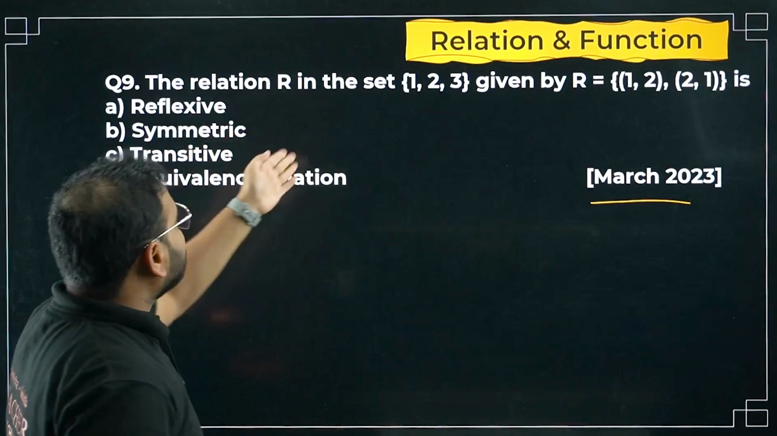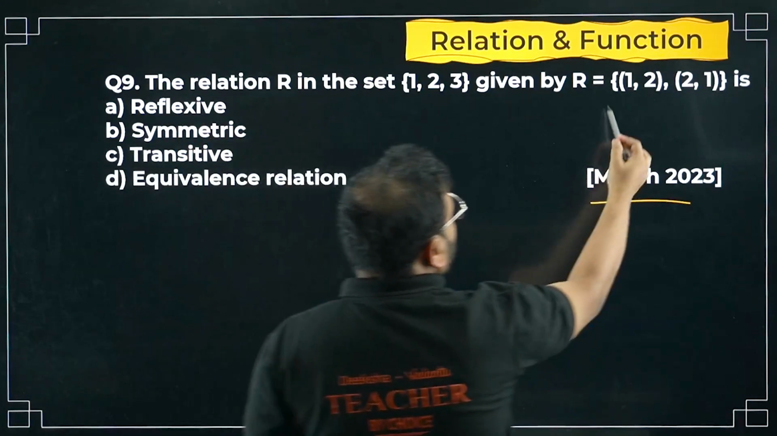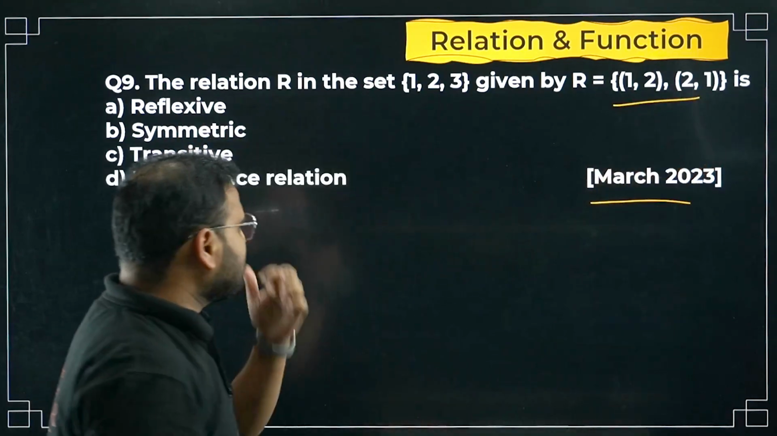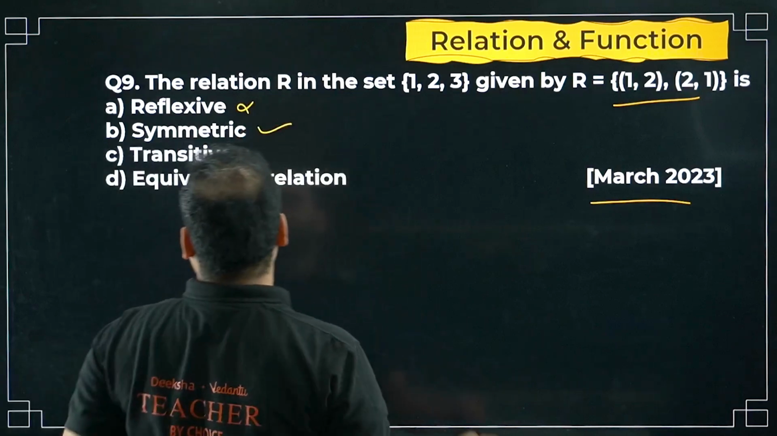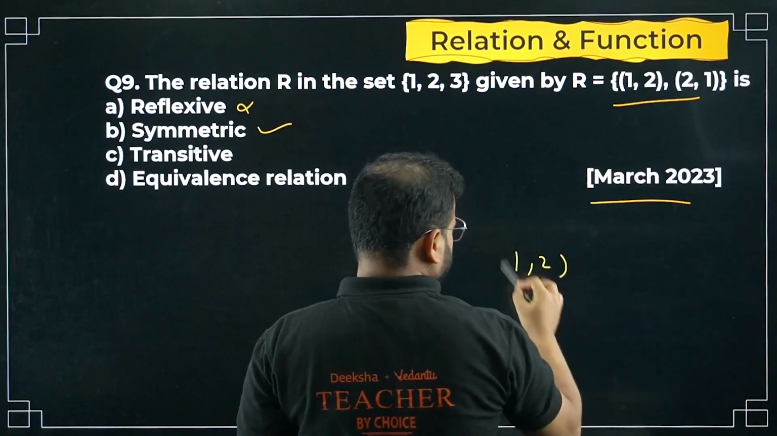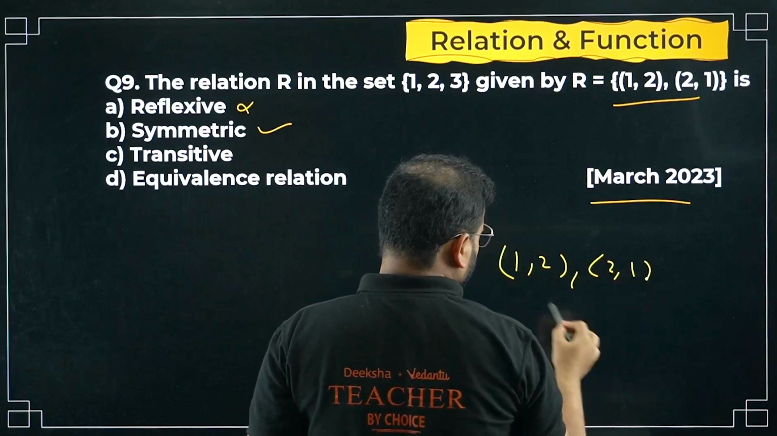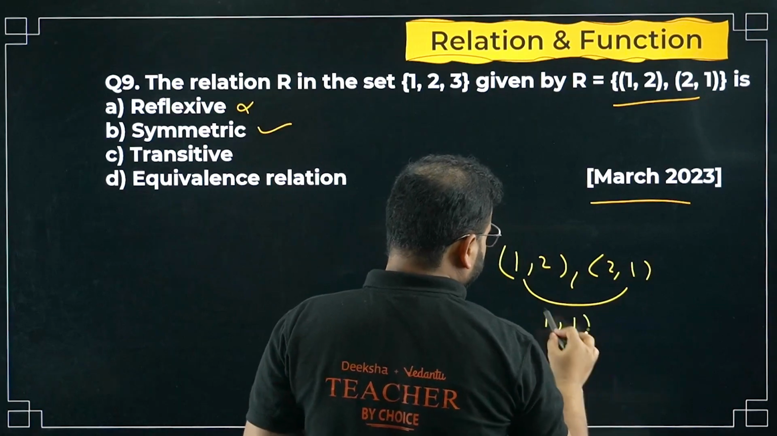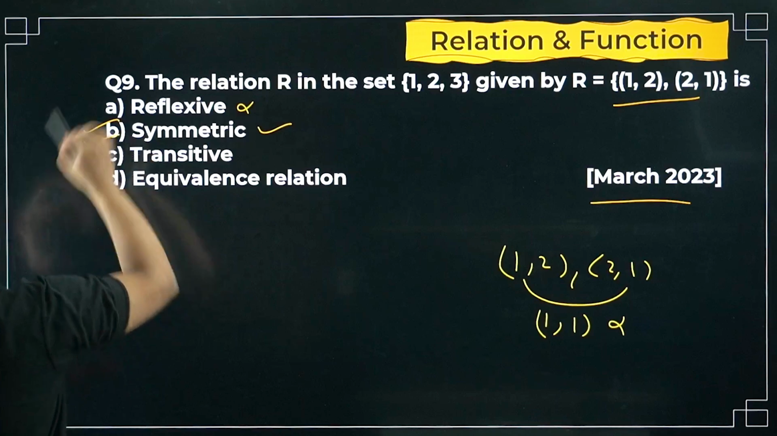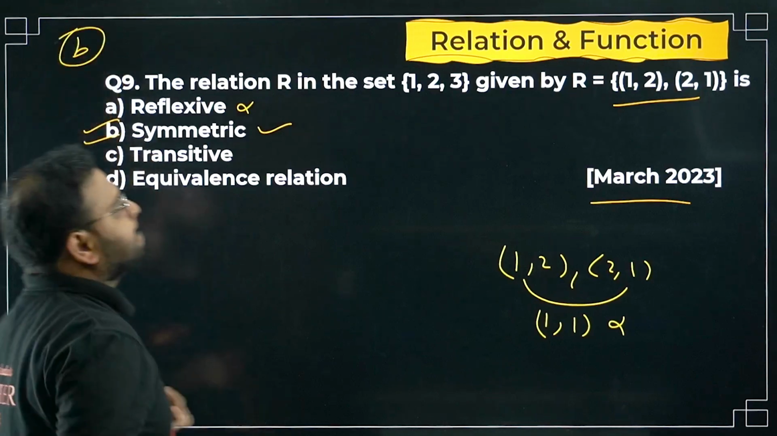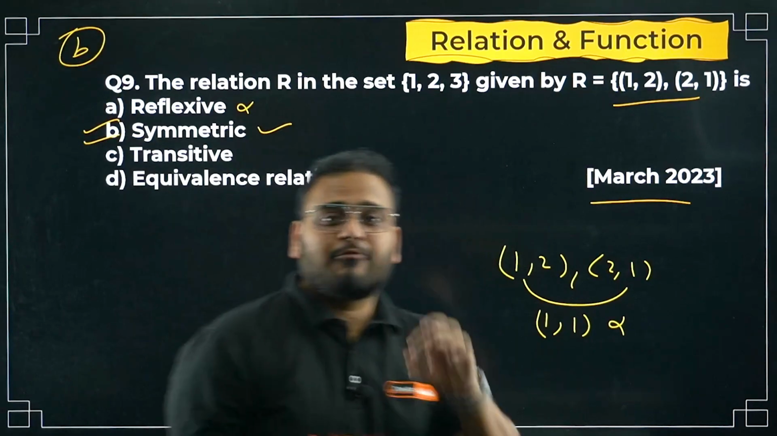The relation R in the set {1, 2, 3} given like this: (1, 2), (2, 1). Is it reflexive, sir? No. Symmetric? Yes. Transitive? No, sir. If I have (1, 2) and (2, 1), I should also have (1, 1), no? But it's not there. It means only symmetric. Only symmetric, sir. So option B is correct. Option B is correct for question number 9.